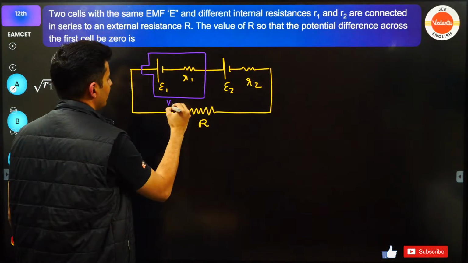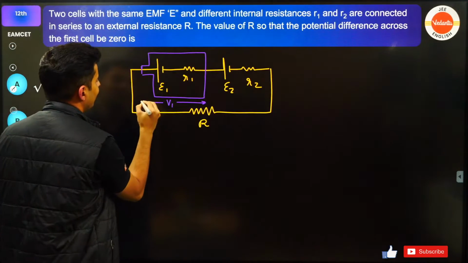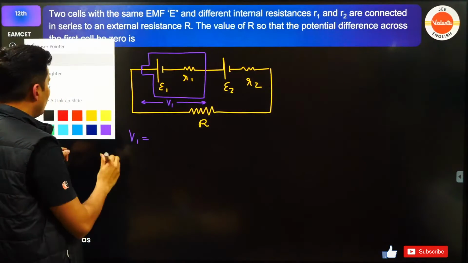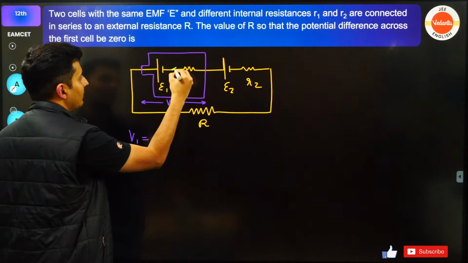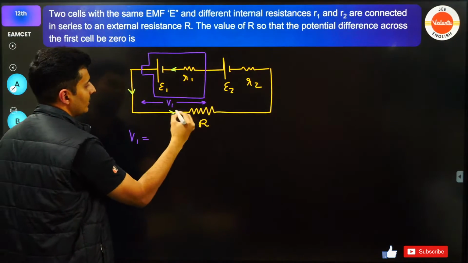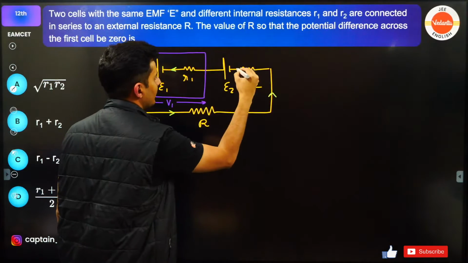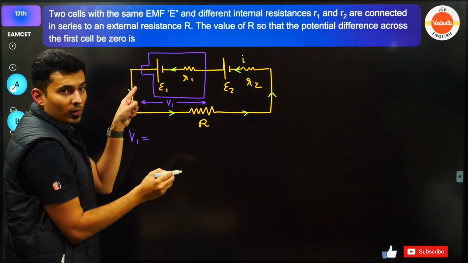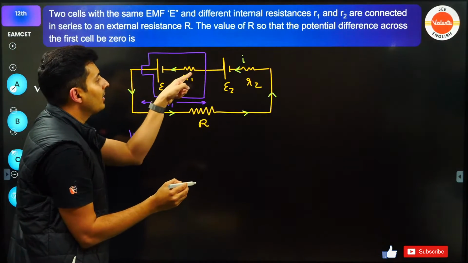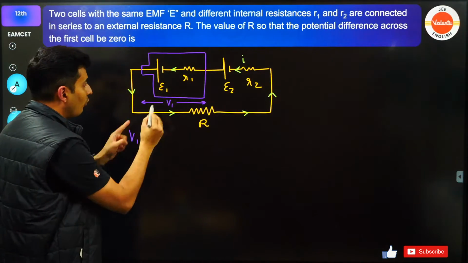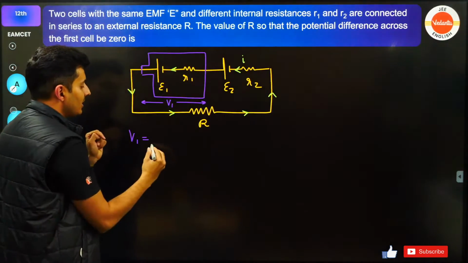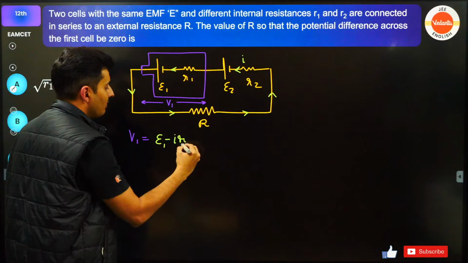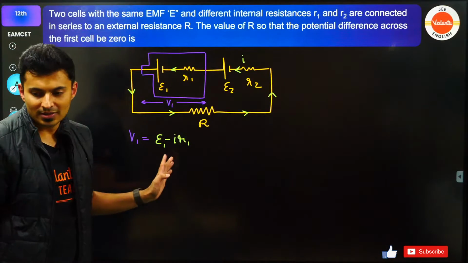So let's say I call this V1 to be 0. Think about it this way guys, if there is current flowing in the circuit like this, E is forward voltage, there is a drop here of IR. So the voltage drop across the terminals will be E minus IR. Just check this out. Does it make sense?